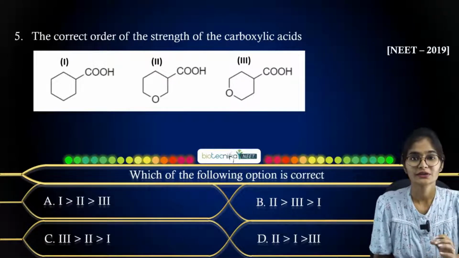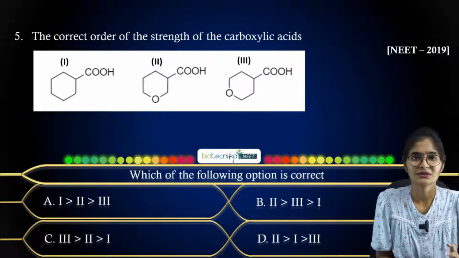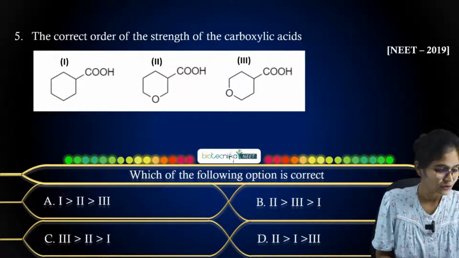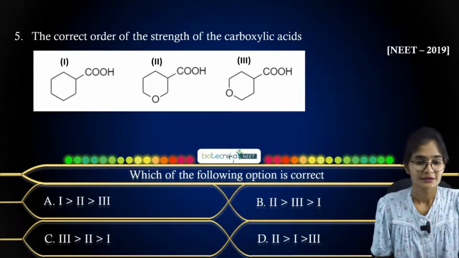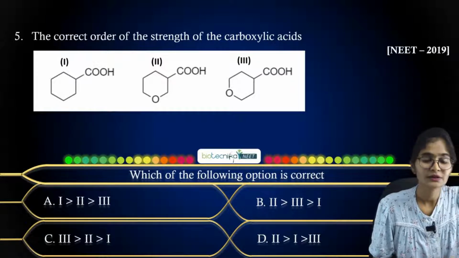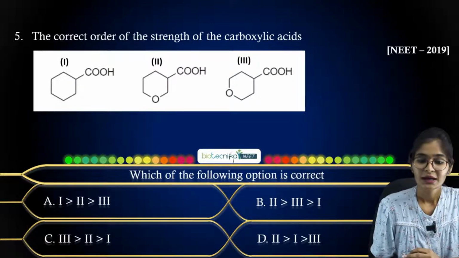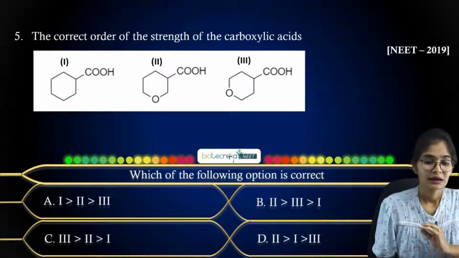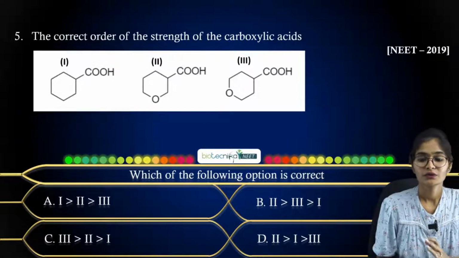So whatever effects you can remember, inductive effect, resonance effect, everything, accordingly you have to tell me the answer here. So what answer will you get, students? Think about the carboxylic acid position and any electronegative atom present in the structure. If it is there, then what type of effect can you apply, and accordingly you have to tell me.